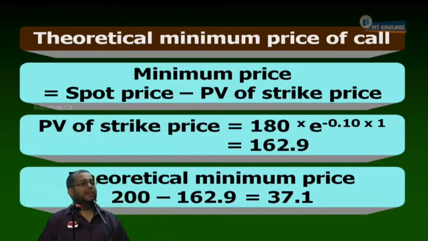Now, just a minute. I want to have one explanation here before I proceed further. You may wonder, sir, call is underpriced, you buy it, why should you sell the share today? Why can't I sell the share after 1 year? You say I buy the call, okay, it is underpriced, not an issue. Why should I sell the share today? If I sell the share after 1 year, I cannot make arbitrage because after 1 year the share price may be 200, maybe 100 also, no guaranteed profit.